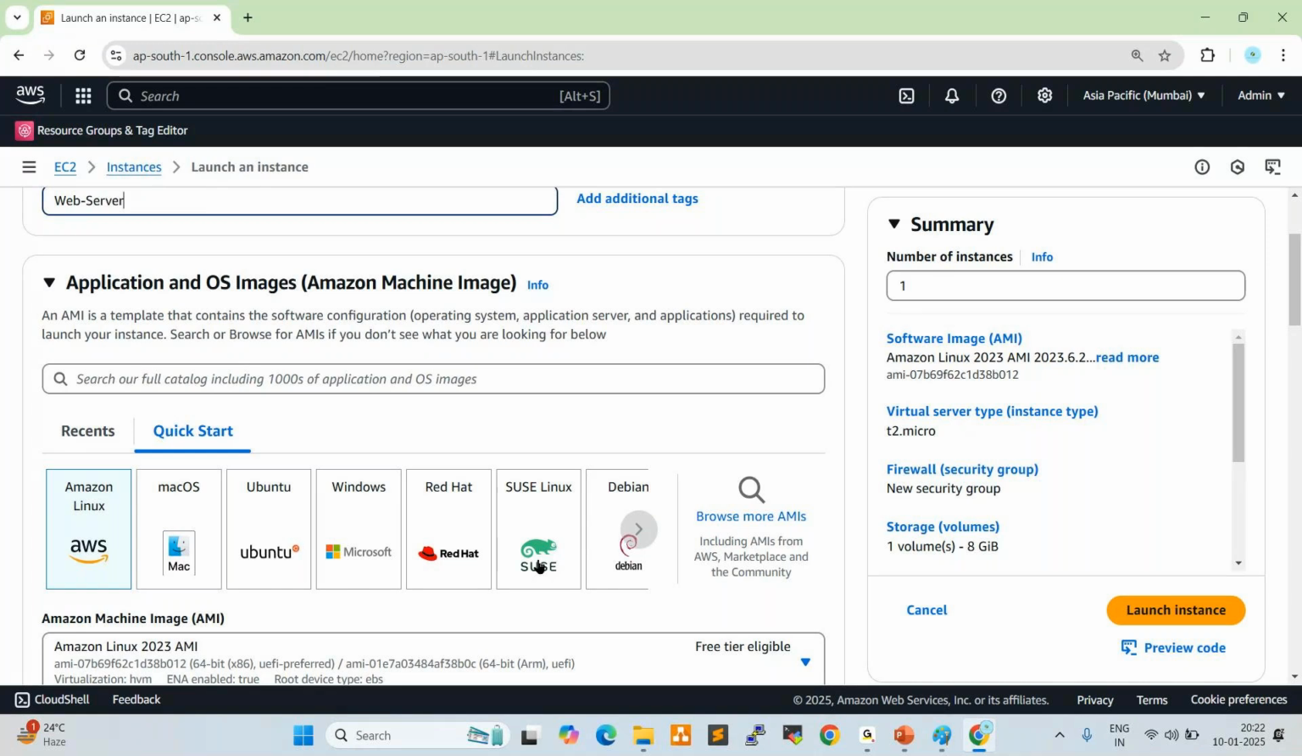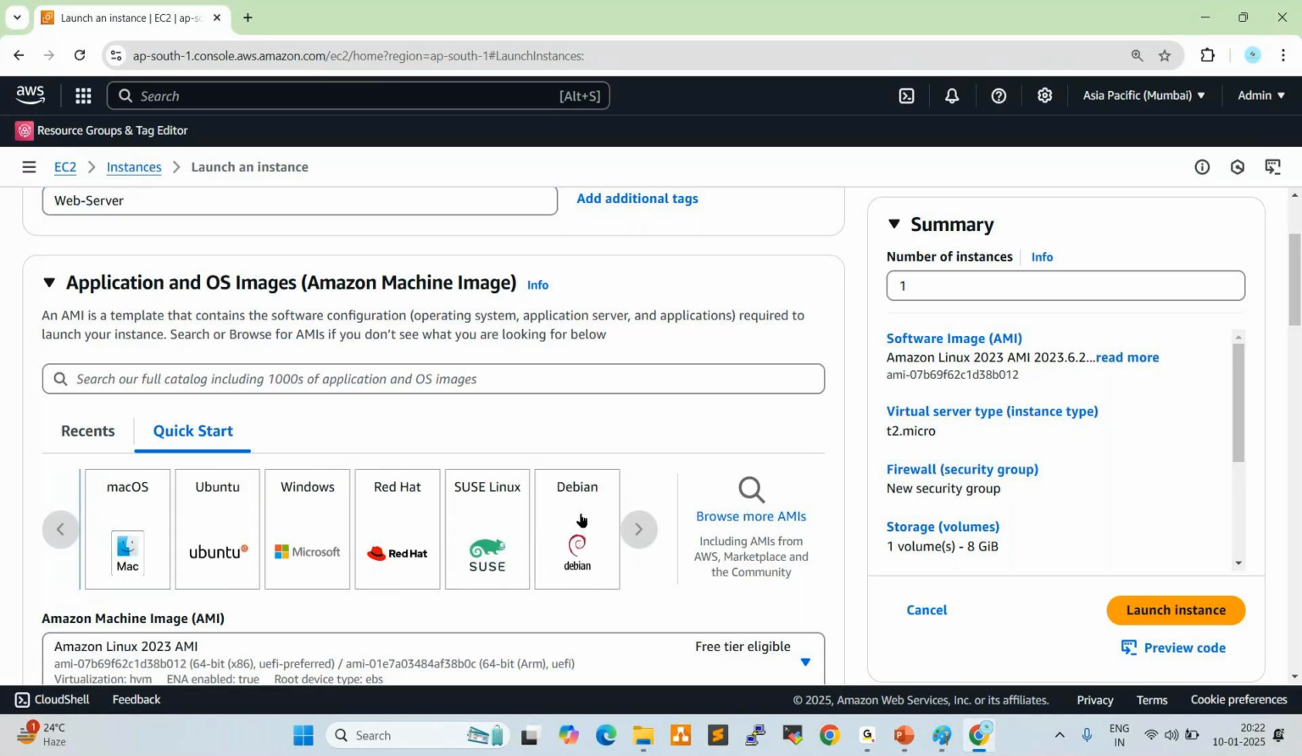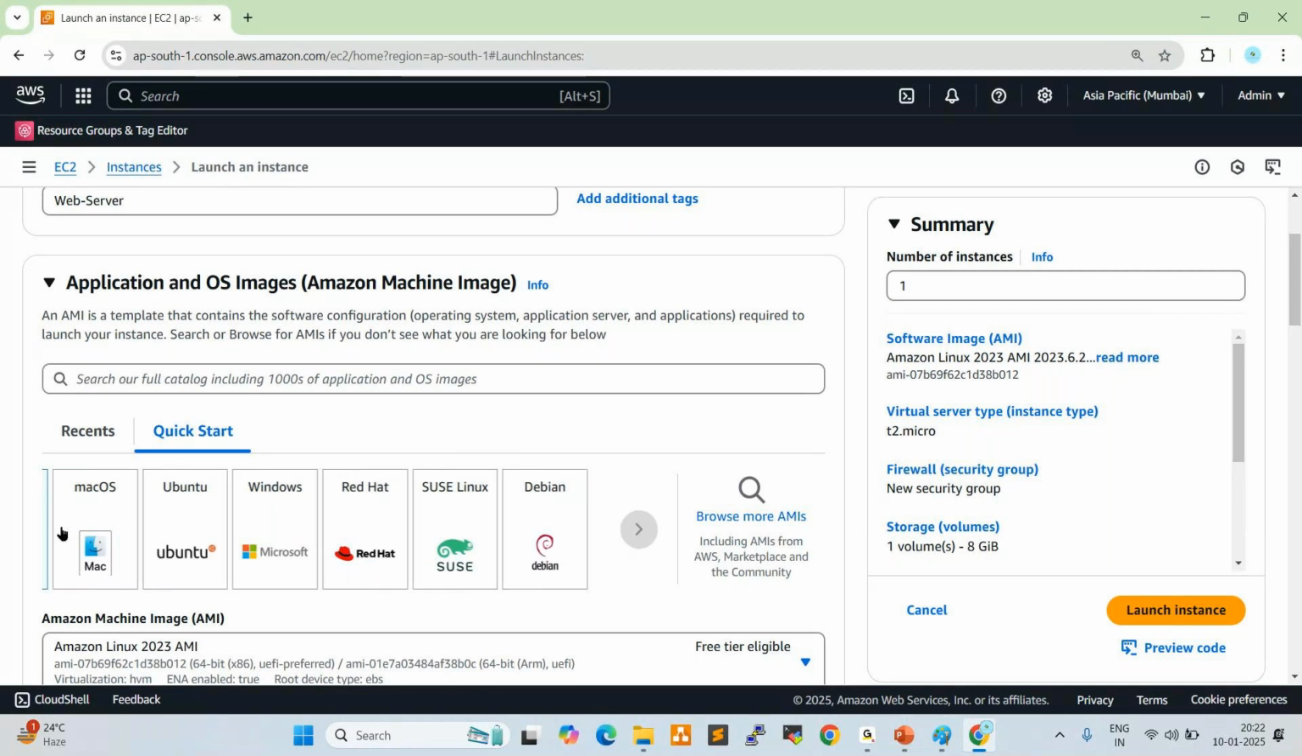In the same way here also, AWS is giving the Amazon Machine Image, which is AMI, right? For example, if the project team requires an Amazon Linux server, you can select this. Mac OS, you can select this. Ubuntu, Windows, Red Hat, SUSE Linux, Debian. These are all different flavors available, right? As per the project team requirement, we need to choose the flavor, right?